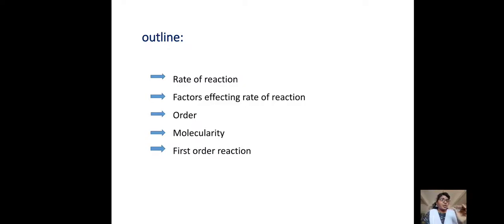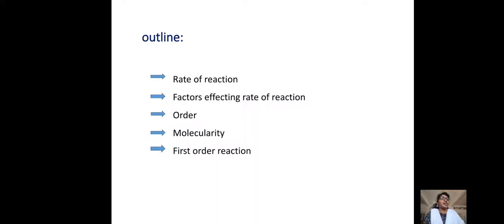Those required products we need in large quantities. In order to produce in large quantity, if we know the rate of reaction, we can prepare them easily. So the rate of reaction directly dictates the production of our daily products.